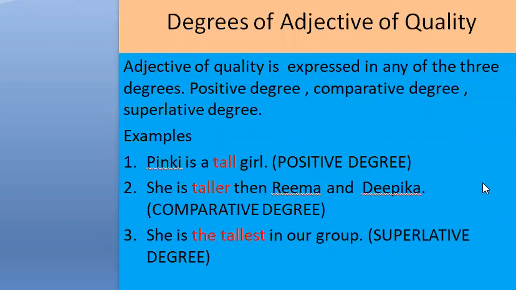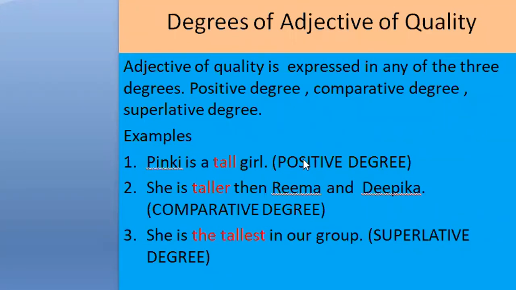And if I say Mizala is the most beautiful girl among class 6, that means it is a comparison among the whole class, not only between two. It is in the superlative degree.